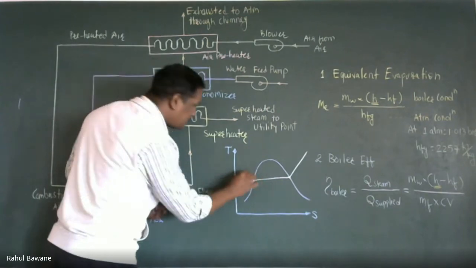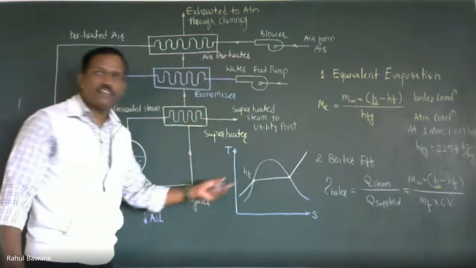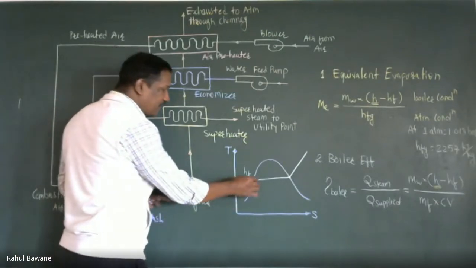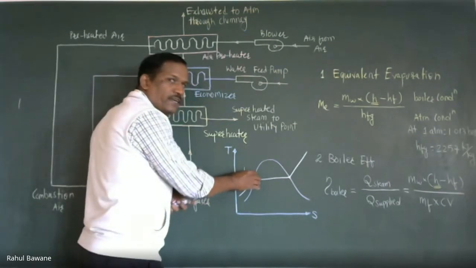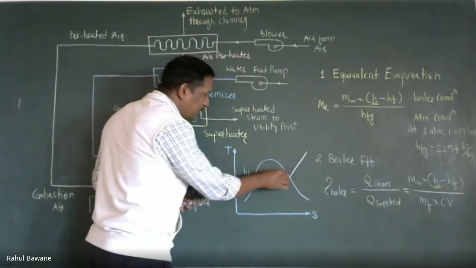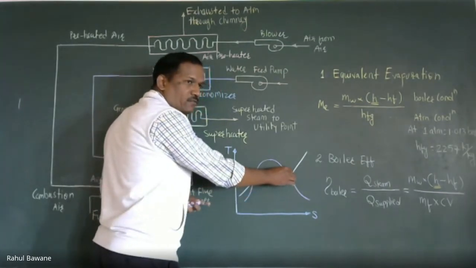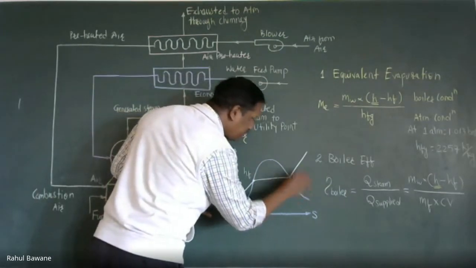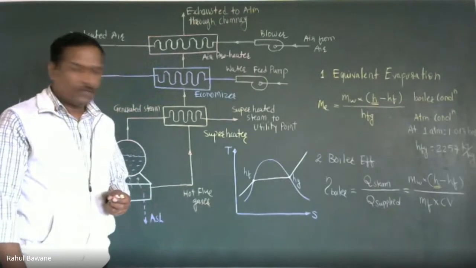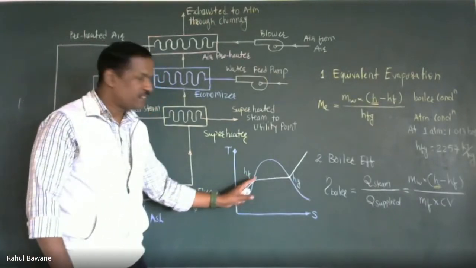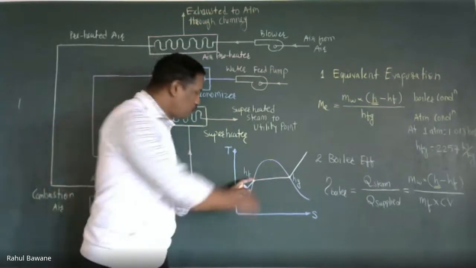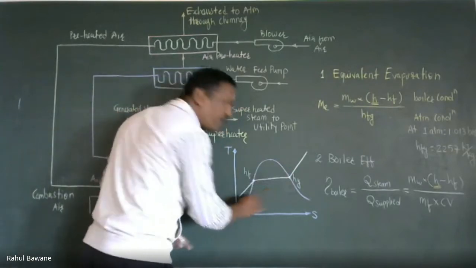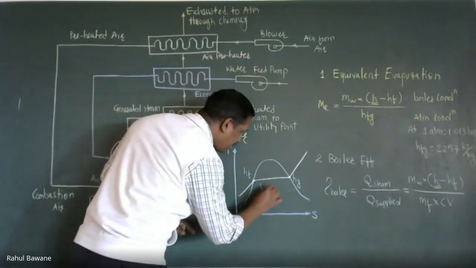That means this is HF, saturated liquid, the enthalpy at saturated liquid. Then phase change takes place, and finally all the water is converted into dry steam. So this is saturated vapor, Hg. Saturated fluid is HF, saturated vapor is Hg, and in between is a mixture of fluid and gas, wet steam, which is denoted by HFG.